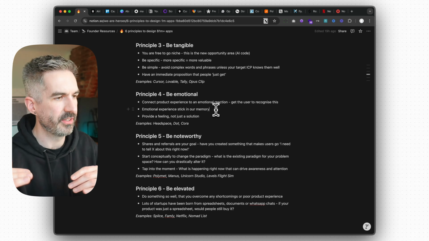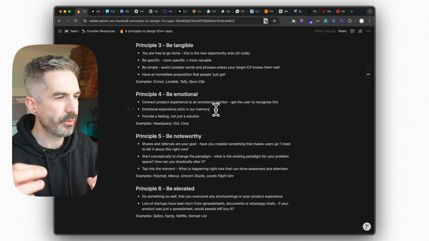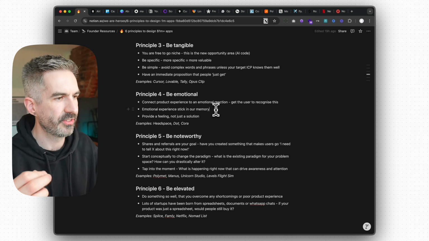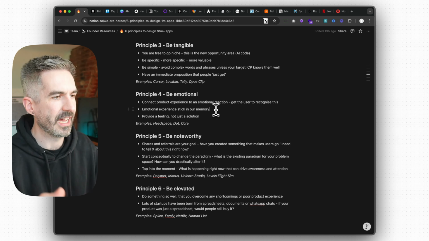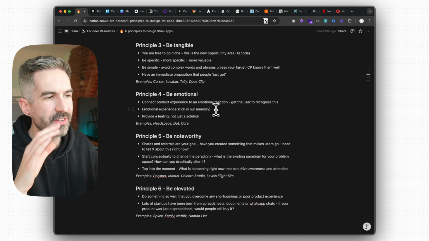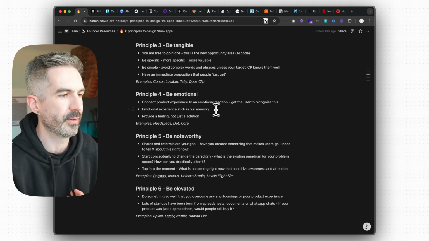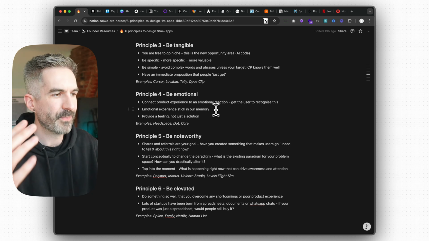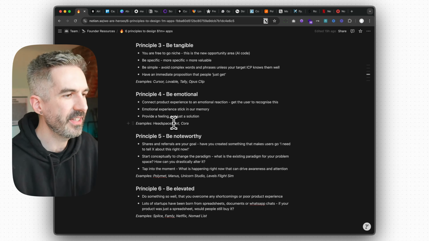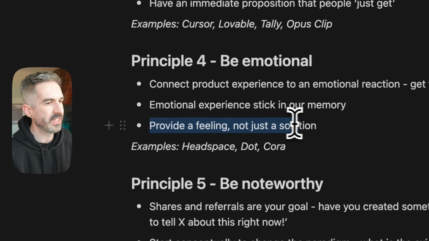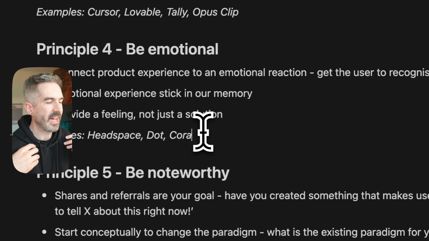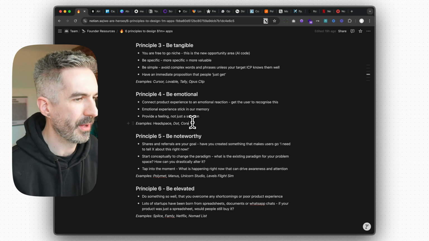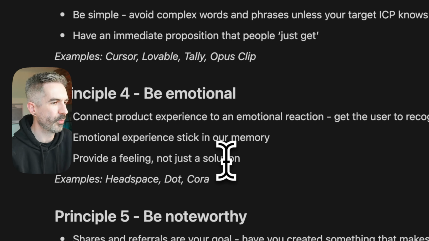but also use messaging and interactions to help the user, the person in the app, to connect that emotional experience to the act of using your app, even if that's just a very, very straightforward way of doing it, like Headspace do, where they say, how did that make you feel? And this is about providing a feeling, not just a solution to a problem. So as I was saying, the feelings stick in our memory, the solutions are kind of a one-off thing.